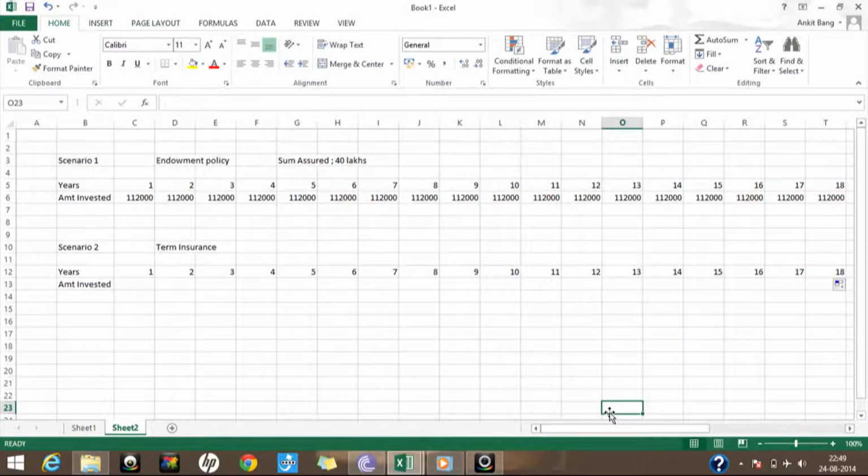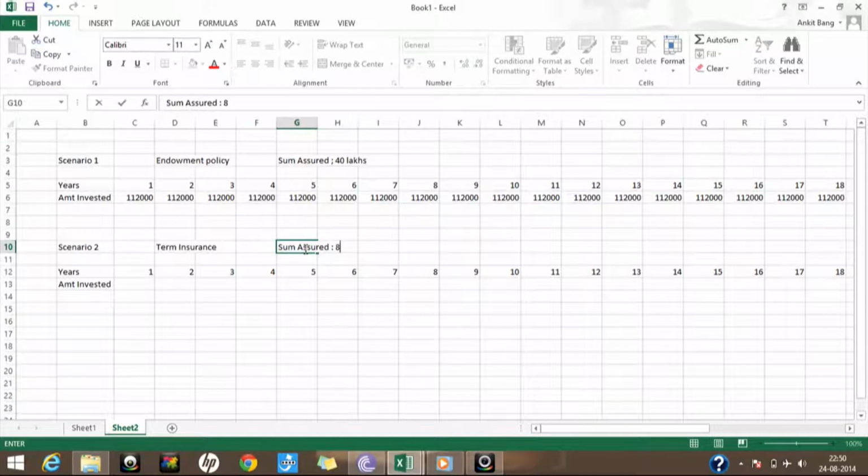So instead of keeping the sum assured at 40 lakhs, I'll keep it at 80 lakhs, because there is nothing called bonuses in term insurance, whereas in endowment there are bonuses. So if something happens to you, your beneficiaries will get 80 lakhs.